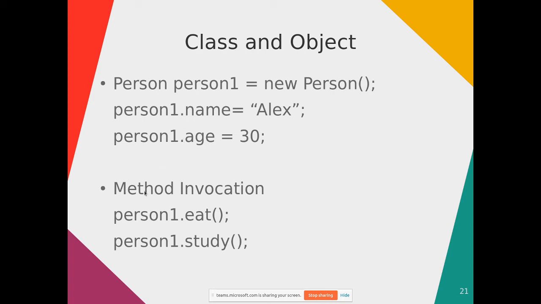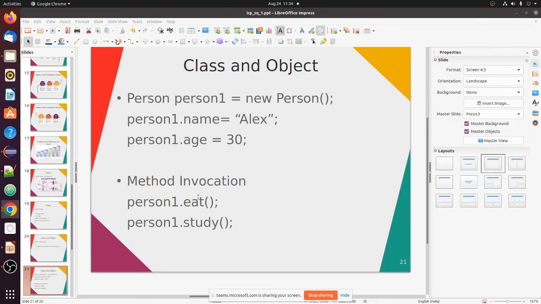How can I invoke the method? I will simply use the dot operator. Using this operator I can call the method: person1 object dot method name, then parentheses. If I have to pass some argument or parameter, I can pass it inside the parentheses. Since eat and study both methods don't have any parameters or arguments, I will simply call them with zero arguments. So for today's task we will do this: first define a class, then create an object.